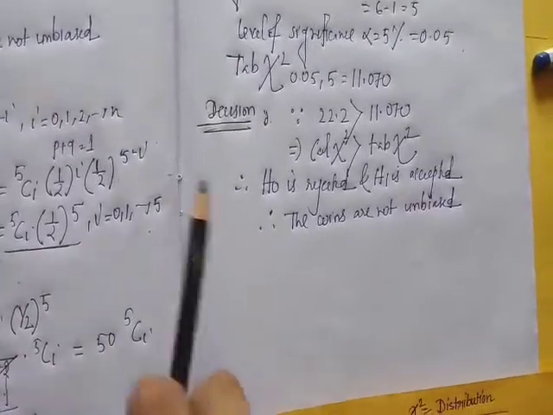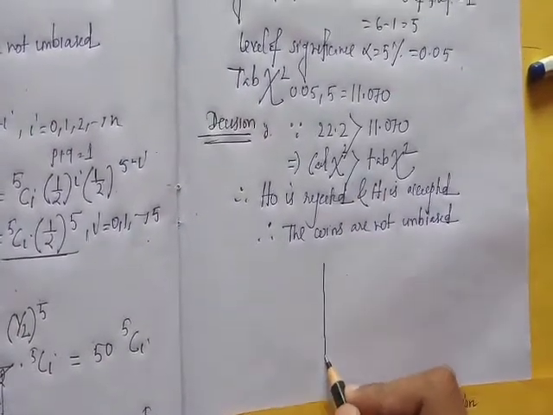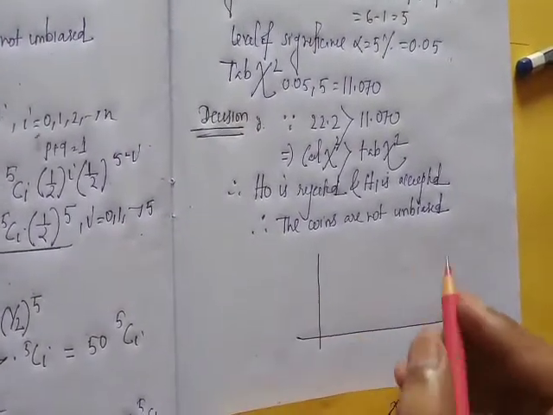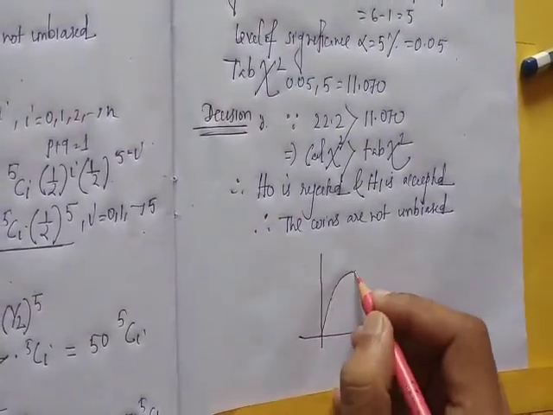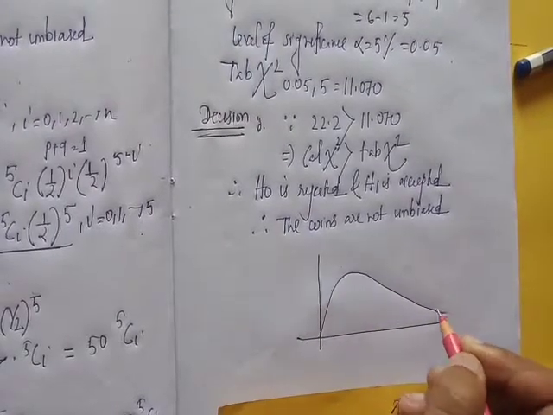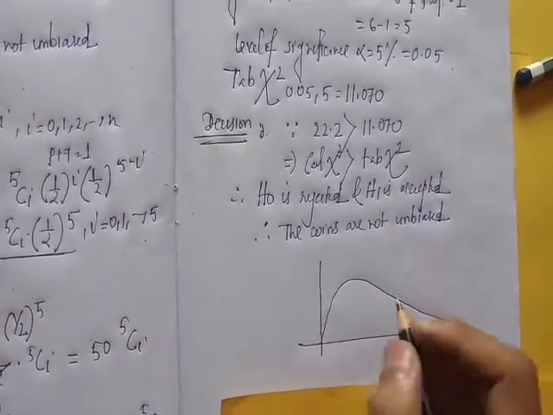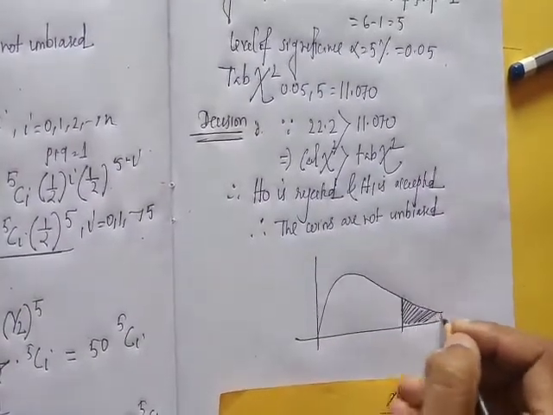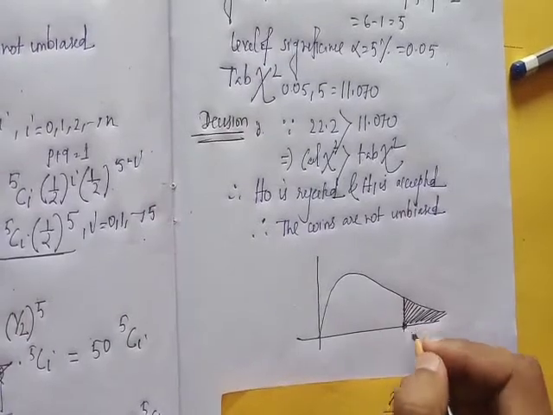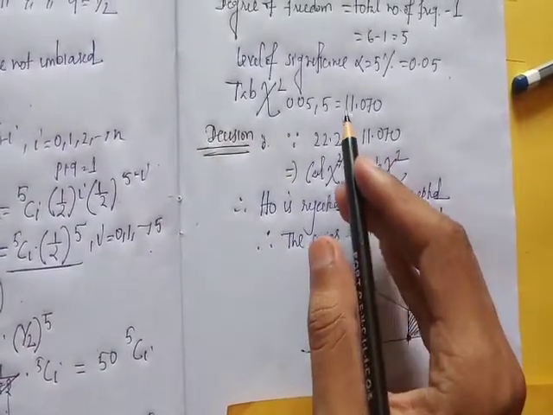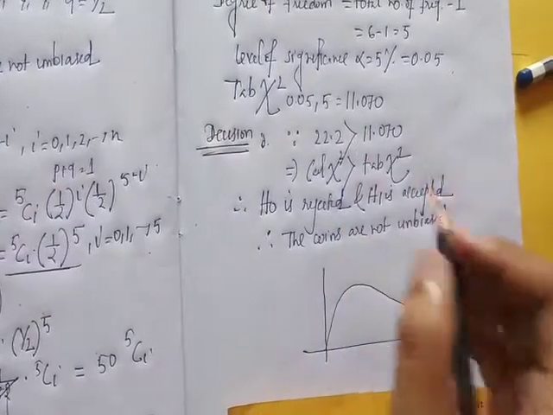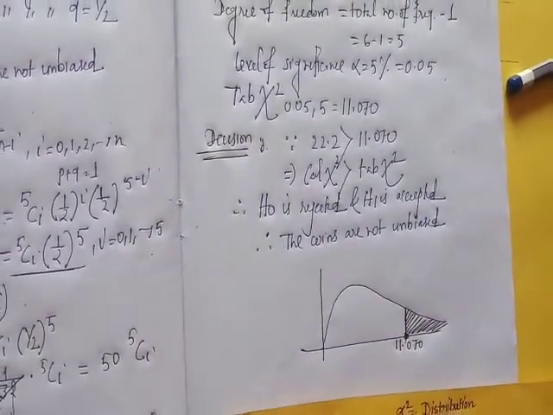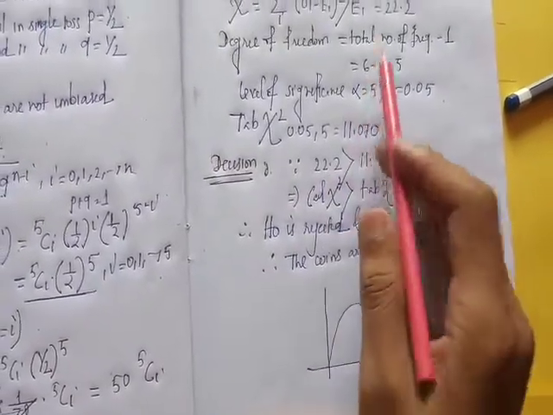Next figure. For 5 degrees of freedom, the graph of chi-square becomes this. So this is the critical or tabulated value at 5% level of significance with 5 degrees of freedom, 11.070. And this is the calculated value 22.2.